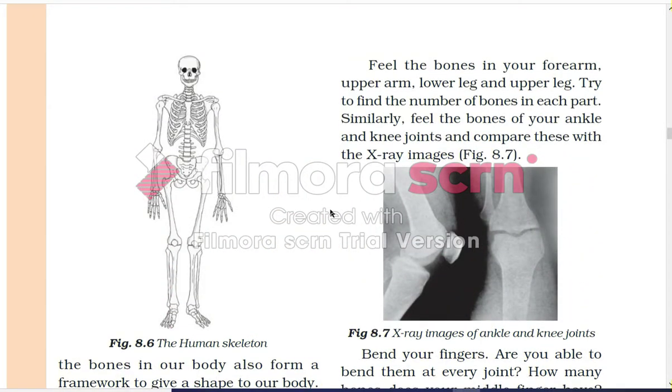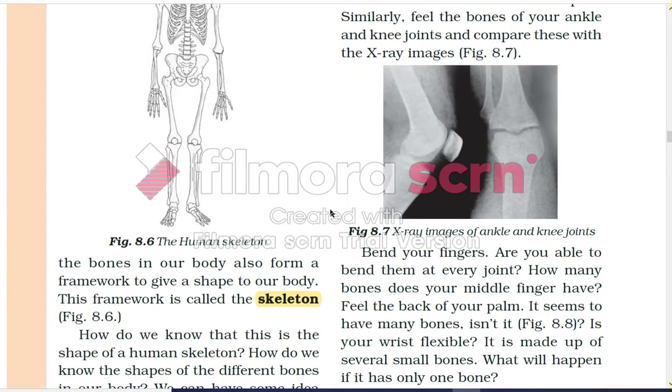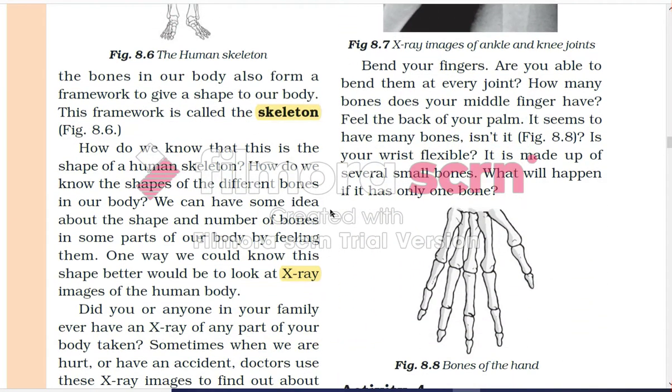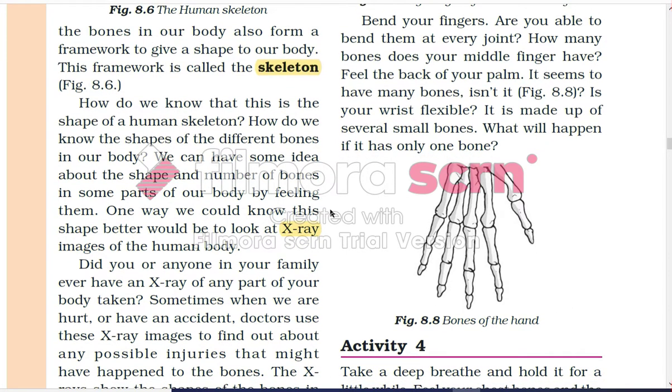Feel the bones in your forearms, upper arm, lower leg, and upper leg. Try to find the number of bones in each part. Similarly, feel the bones of your ankle and knee joint and compare these with X-ray images. Bend your fingers. Are you able to bend them at every point?